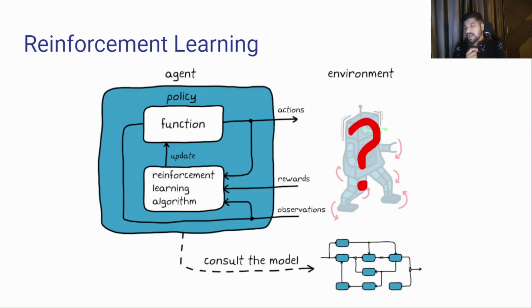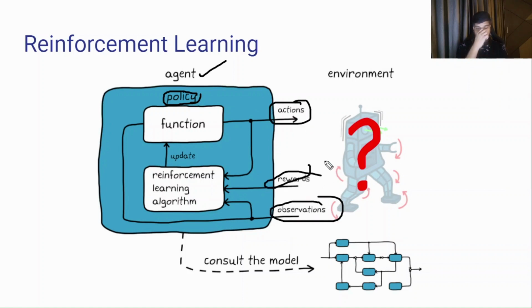Now as I mentioned, before that let's understand each and every component. Now how does reinforcement learning work? In reinforcement learning there are some very important keywords. The first is the agent, second is the policy, then actions, rewards, and observation. Now agent and the environment, sorry.